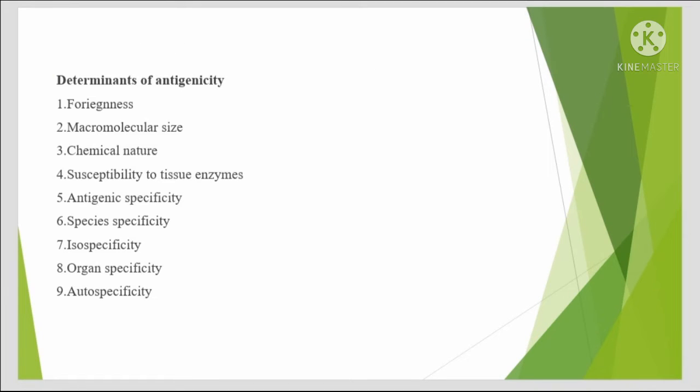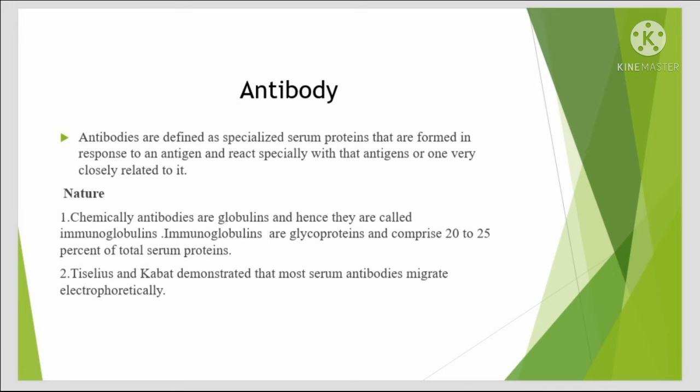Determinants of antigenicity: foreignness, molecular size, chemical nature, susceptibility to tissue enzymes, antigenic specificity, species specificity, isospecificity, organ specificity, autospecificity. Antibody. Antibodies are defined as specialized serum proteins that are formed in response to an antigen and react specifically with that antigen or one very closely related to it.